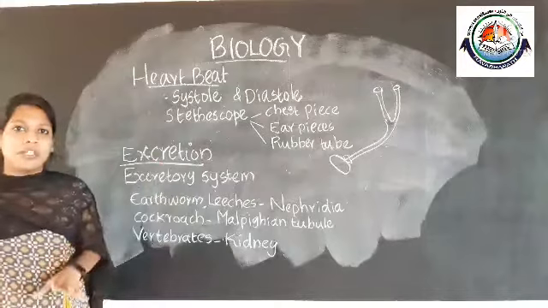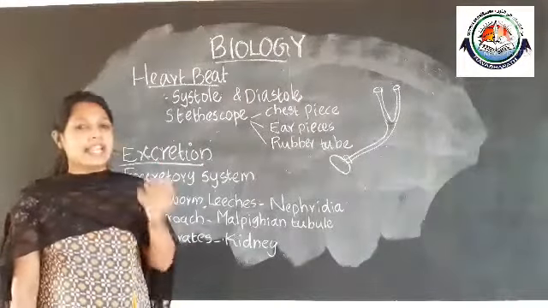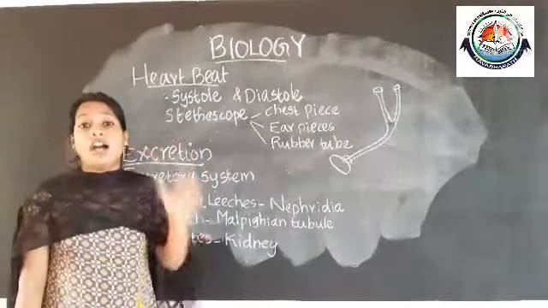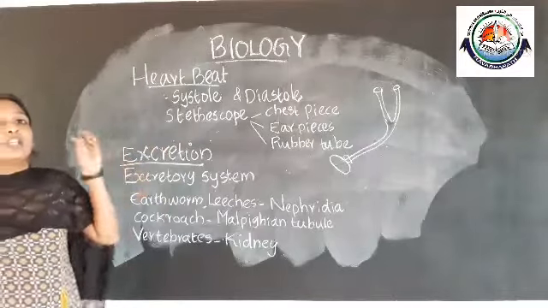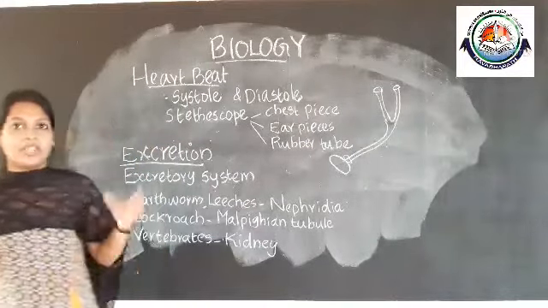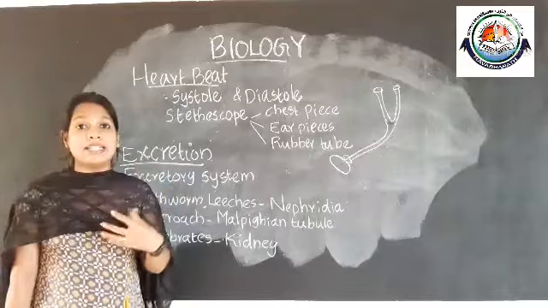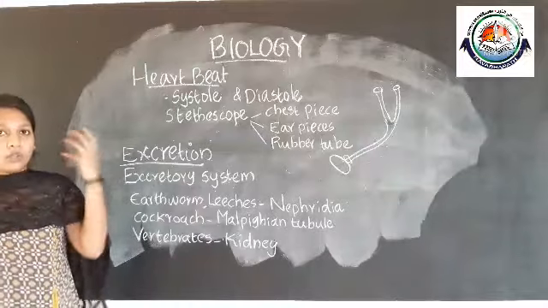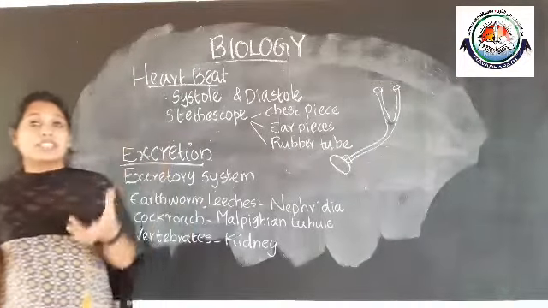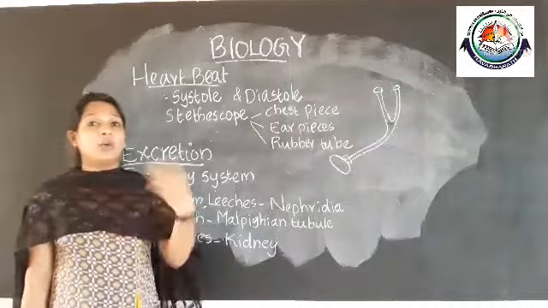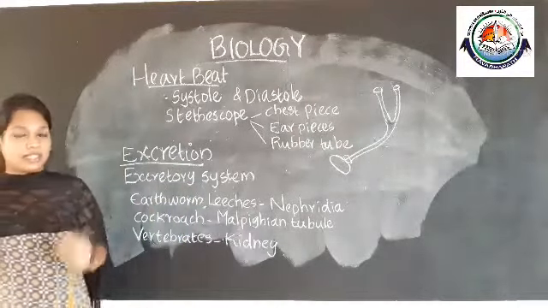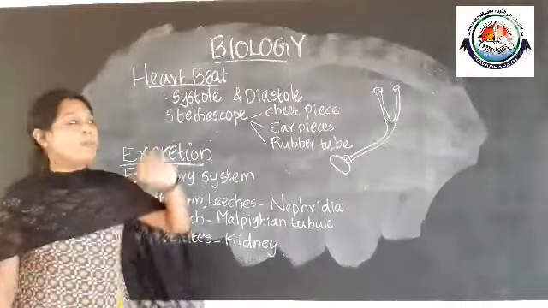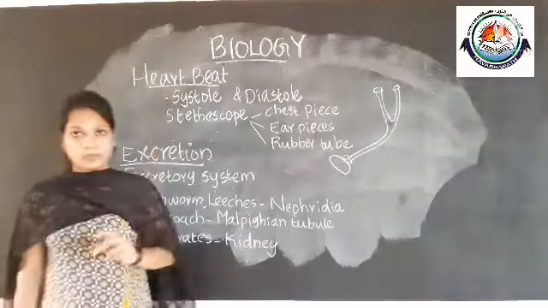We are continuing the chapter transportation in animals and plants, and we have studied how the heart circulation system in human beings happens. With the help of the heart, the blood is pumped to the various parts of the body. We have also studied how the chambers inside the heart work and how the blood vessels, arteries, work. And we are going to continue the chapter. The next topic is about heartbeat.